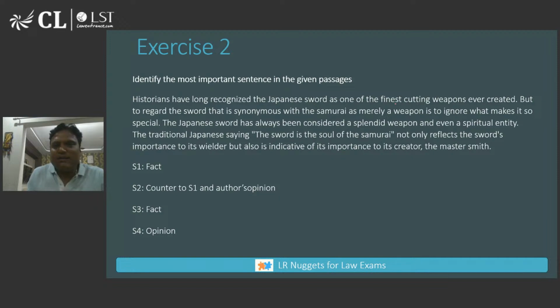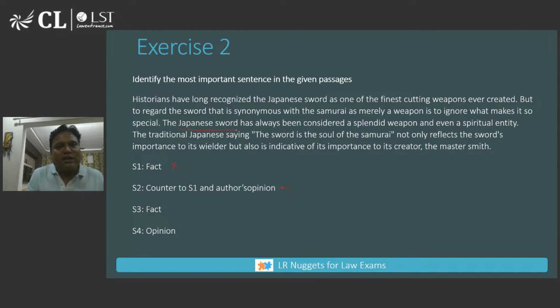Historians have long recognized the Japanese sword as one of the finest weapons ever created. Fact, not important. It is setting up the context. But to regard the sword that is synonymous with samurai as merely a weapon is to ignore what makes it so special. Then the author is saying that we cannot regard it as merely that, because we are then ignoring what makes it special. So this is counter to S1 and is the author's opinion. S2 is opposite to what is mentioned in S1. It is important and could be the main idea.